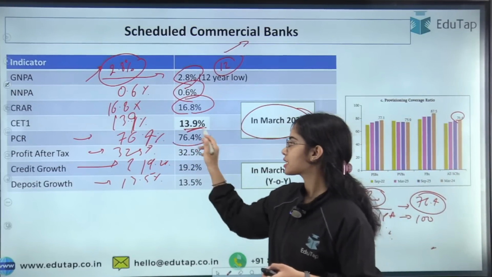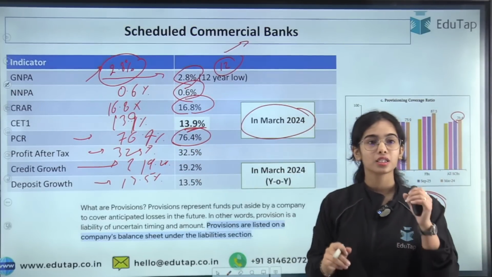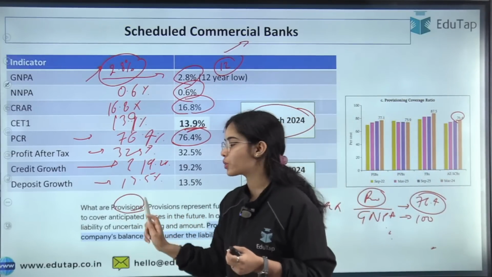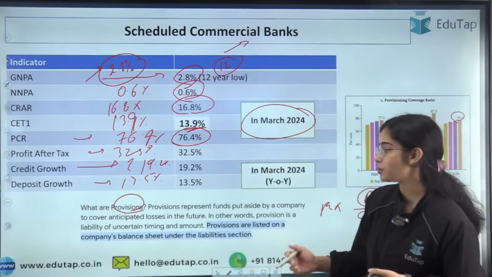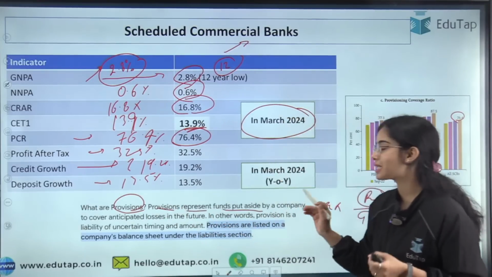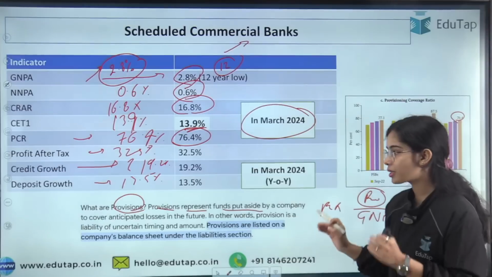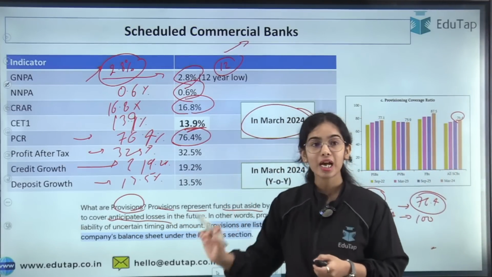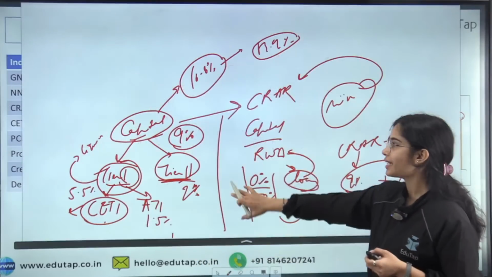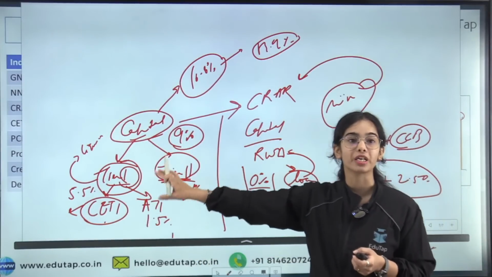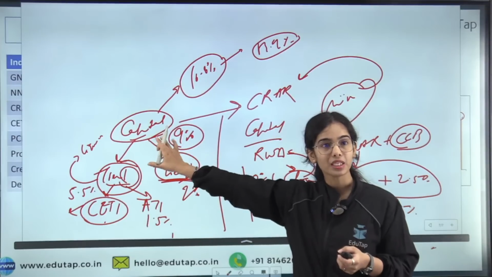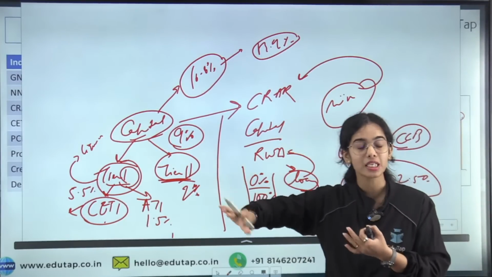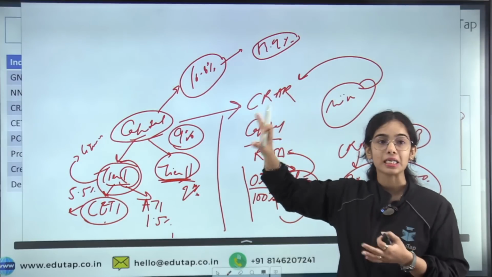Now PCR is 76.4%, that is if the banks are having the NPA. So what is provisions? This is a question that was asked to me a lot of times. Provisions represent funds that are put aside by a bank, by a company to cover anticipated losses. CRAR is usually for the unanticipated losses so that you do not become insolvent. So the capital to risk weighted asset ratio is kept to maintain your solvency. This is kept for the unanticipated losses.